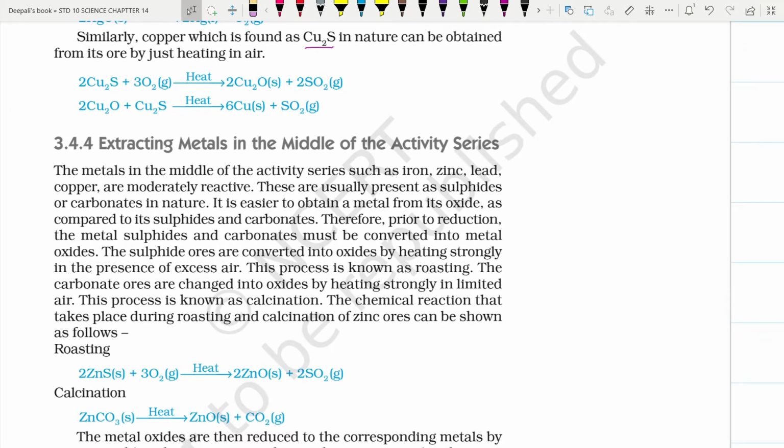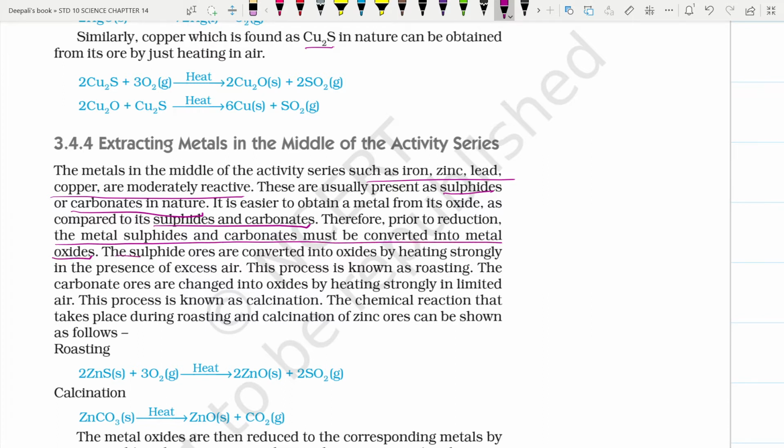Extracting metals in the middle of the activity series. The metals in the middle of the activity series, such as iron, zinc, lead and copper, are moderately reactive. They are usually present as sulfide or carbonate ores in nature. It is easier to obtain a metal from its oxide as compared to its sulfide or carbonate. So first it is necessary for them to be converted into oxides. Therefore, prior to reduction, the metal sulfides and carbonates must be converted into metal oxides.